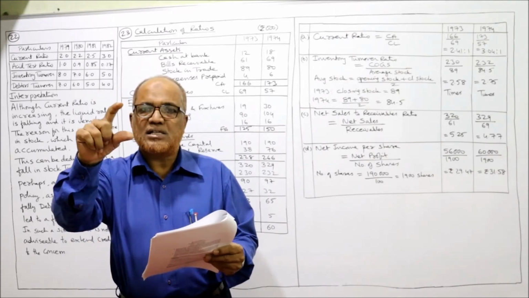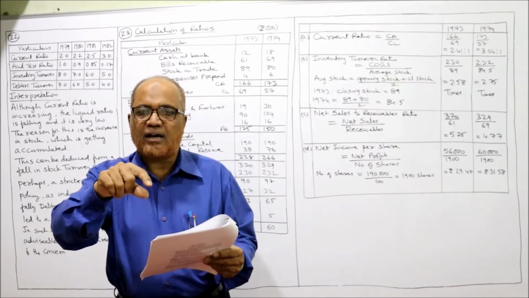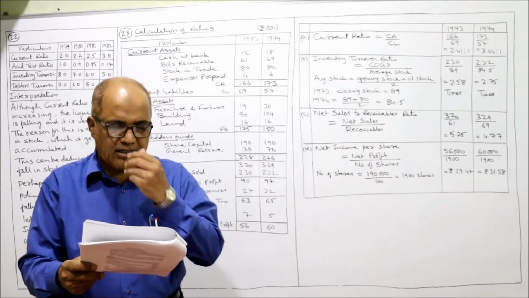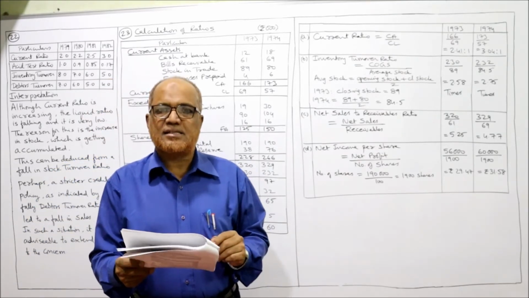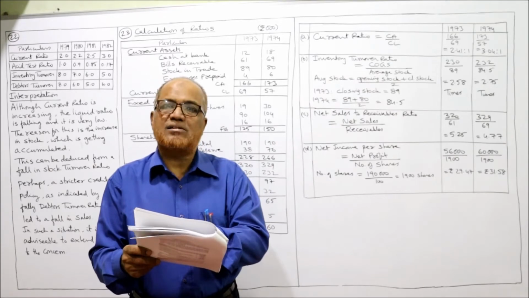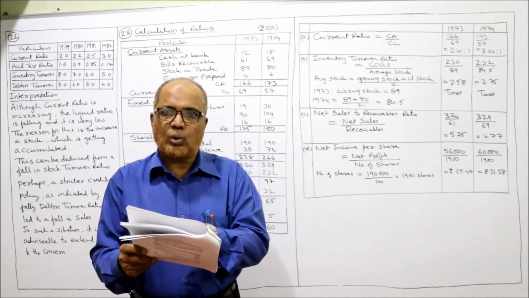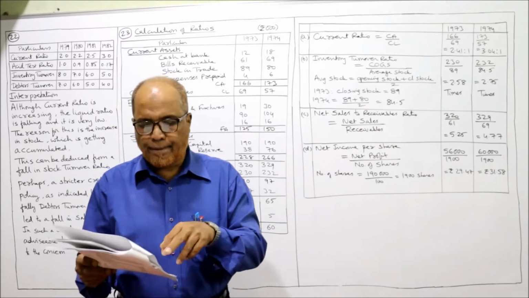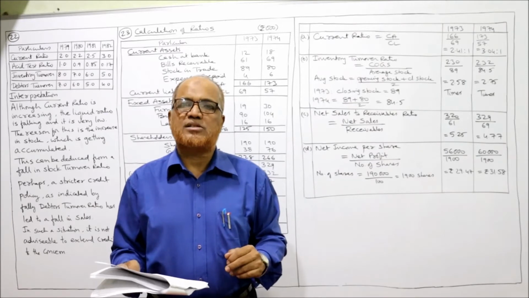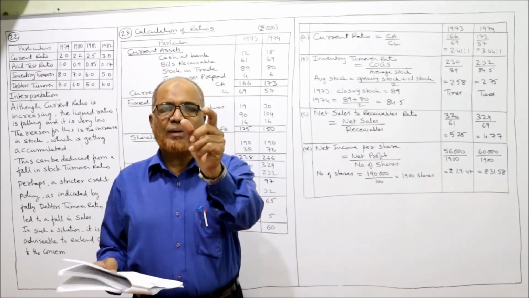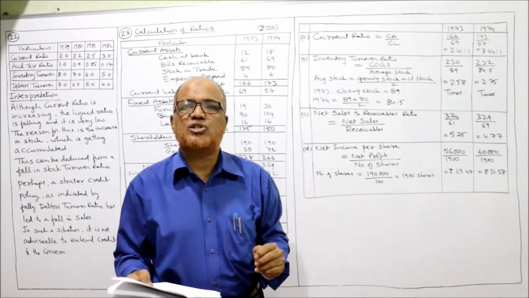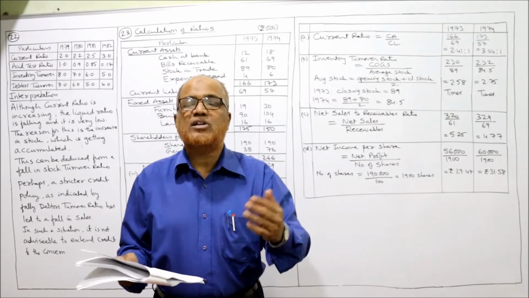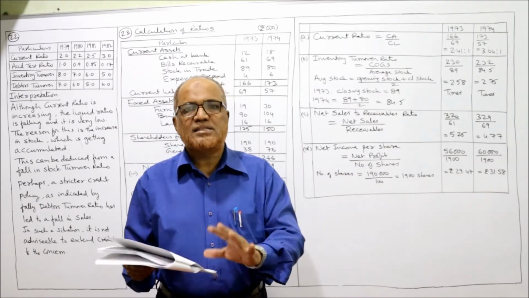So we are given current assets, fixed assets, current liabilities, and also shareholders' fund. Now the profit and loss items for the period are net sales, given for both the years 1973 and 1974. Then cost of goods sold. So sales minus cost of goods sold will give the gross profit. Then we are given general administrative expenses, indirect expenses. So from gross profit, if we deduct this administration expense, we'll get profit before tax. We'll deduct income tax, we'll get profit after tax or net income. This is the information given.